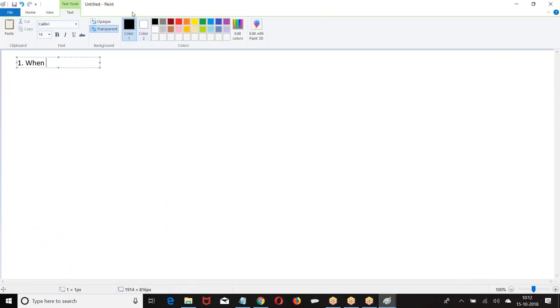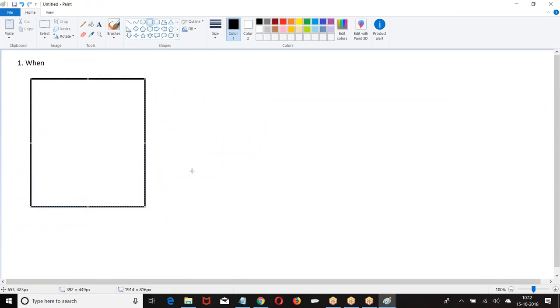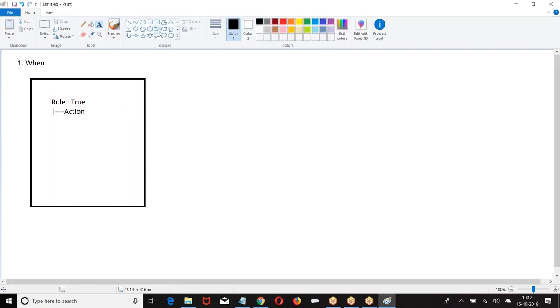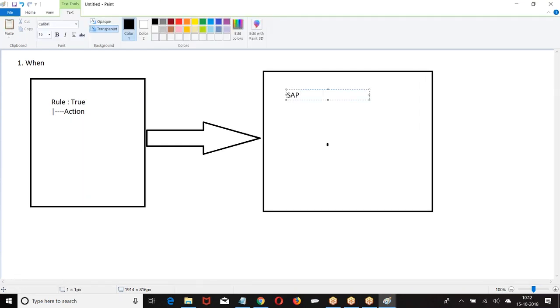Now, whenever the condition is met, what is happening now? In the Salesforce, on a record, when a condition is met, action will be performed. What is this action? My action is send the data to third party system. This is, let us say, an SAP system. When the rule is true, send that record to third party system.